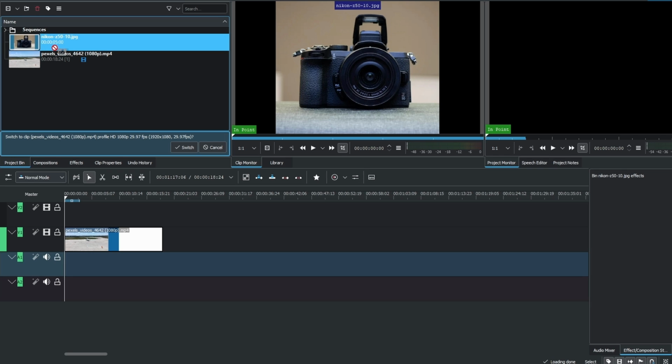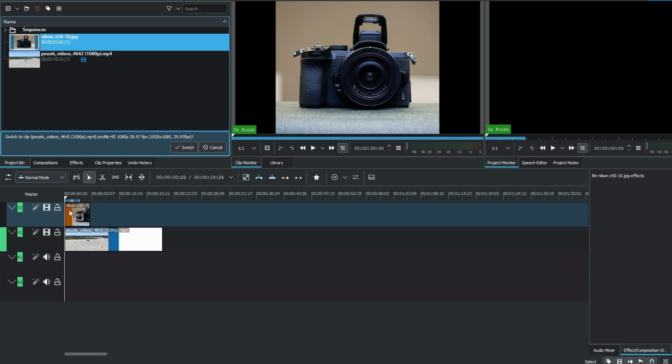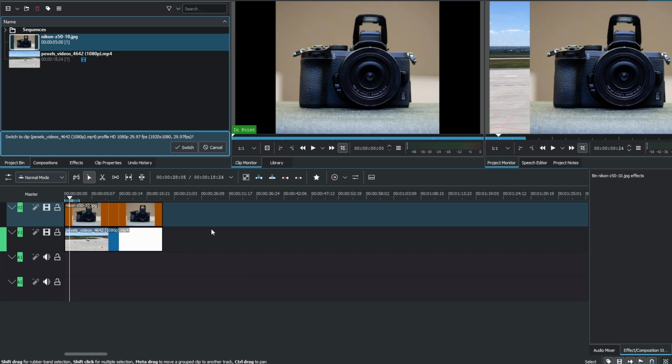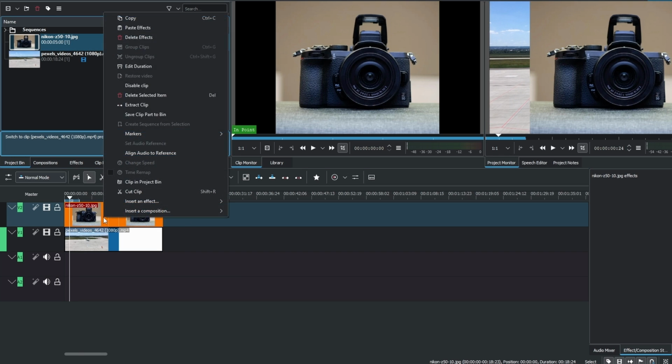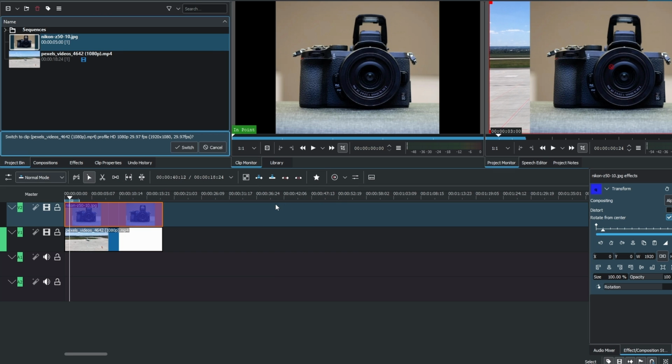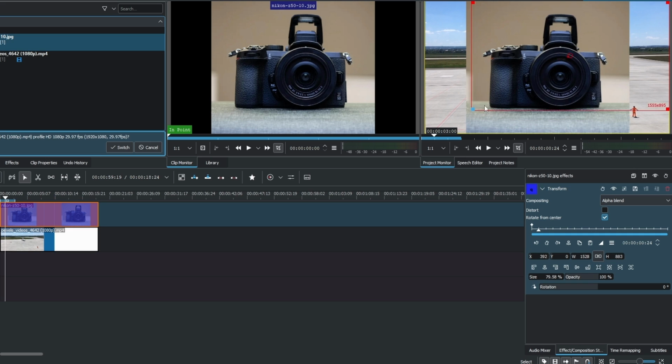Now drag and drop this image onto your timeline. Drag the end to change duration. If you want to resize it, right click on it, insert effect and transform. Now we can resize it.